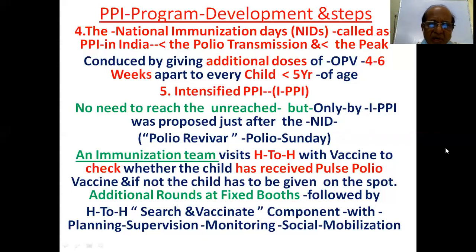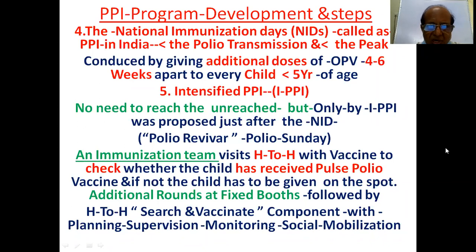No need to reach the unreached, but only by IPPI, which was proposed just after the NID, Polio Revival or Polio Sunday. So just now we discussed the particular days, that is December and January, Polio Sunday. An immunization team visits house to house with vaccine to check whether the child has received pulse polio vaccine or not.